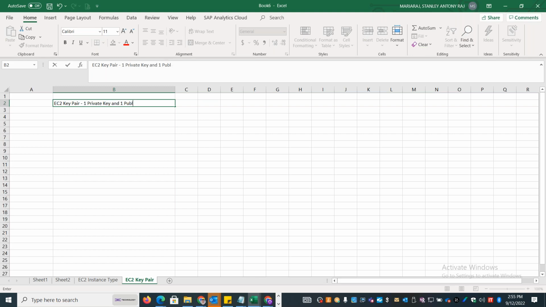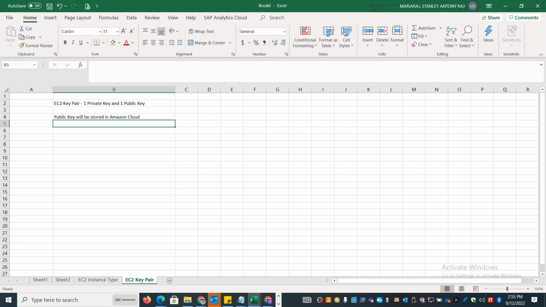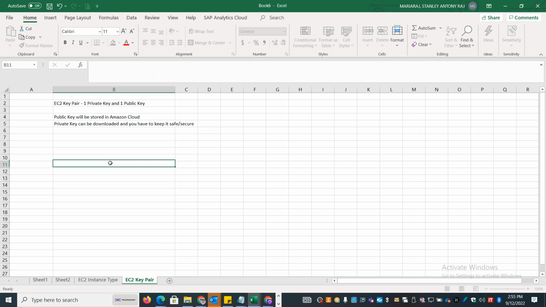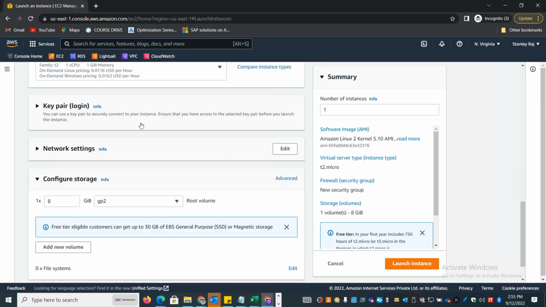So Amazon will store the public key. The private key will be downloaded. You can download the private key and you have to keep it safe and secure. So that's the reason it is called key pair. Since there are two keys involved, it is called a key pair. I can just go and create a new key.